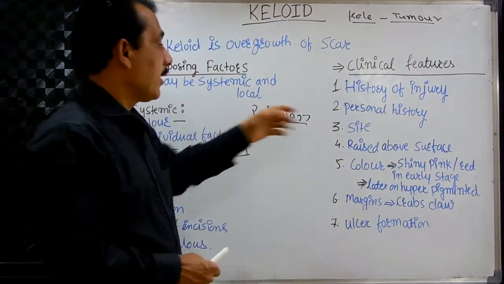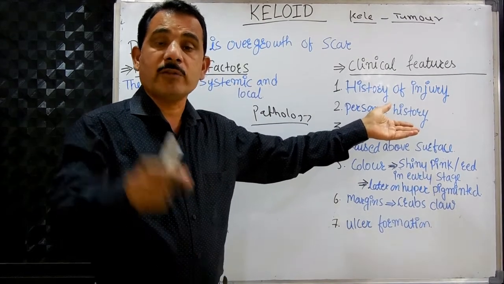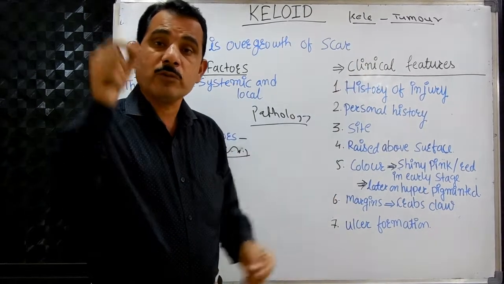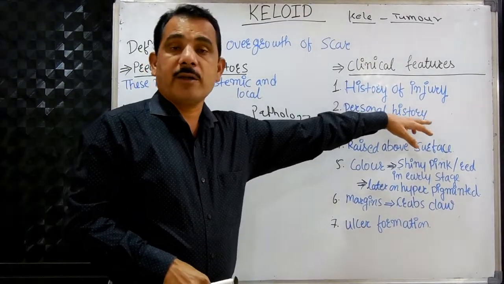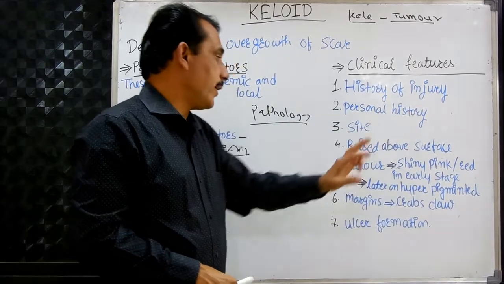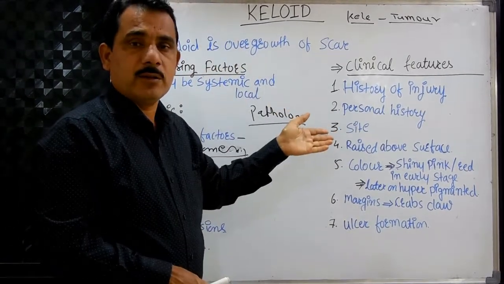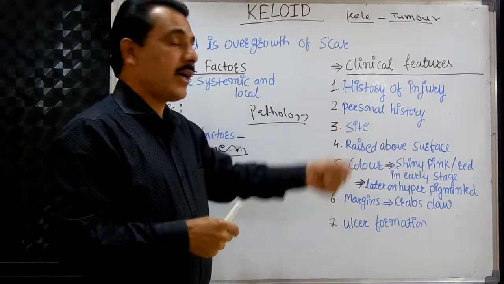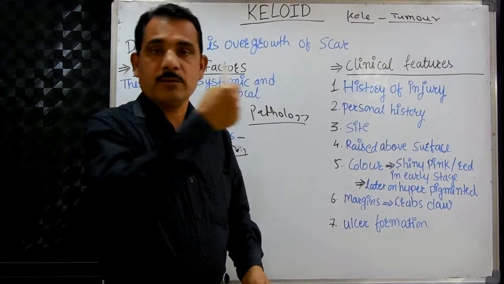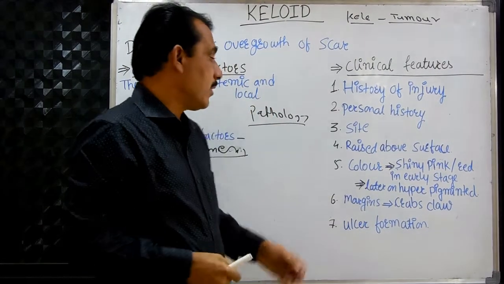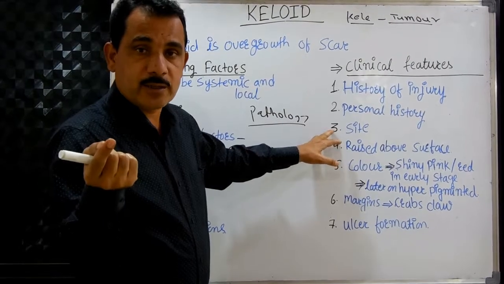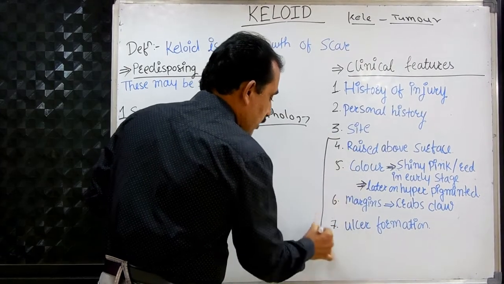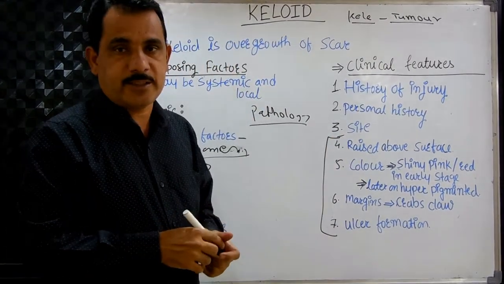Second, personal history. As already said, if you ask the patient, a patient who has the keloid diathesis develops multiple keloids. That's the personal history of having the diathesis for the keloid. Site, as already mentioned: if the overgrown scar tissue is found at the sternum, ear lobes, neck, or deltoid after vaccination, then it may be suspected as a keloid. Then these last four are the specific clinical features of the keloid at any site.